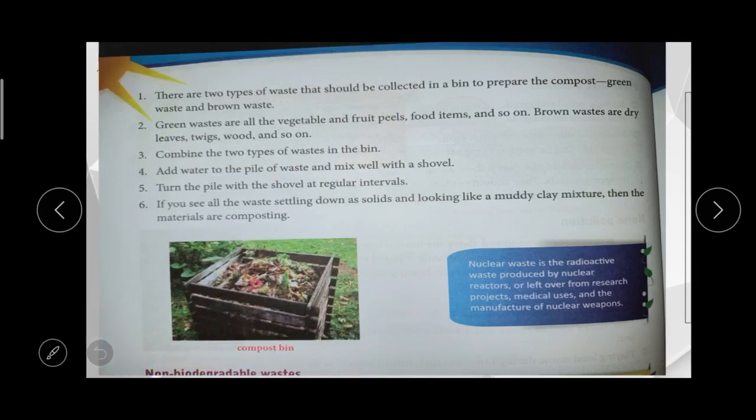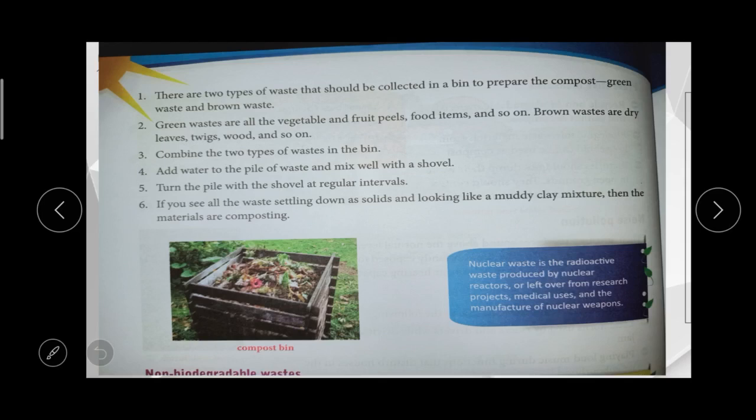So there are two types of waste, non-biodegradable and biodegradable. To prepare the compost, we should collect the waste in a bin and separate it into two types: one is green waste and one is brown waste.